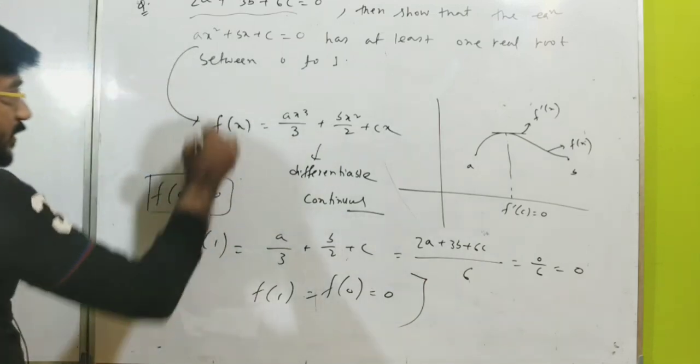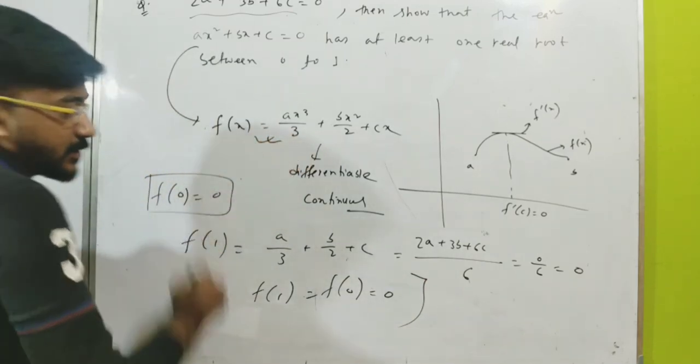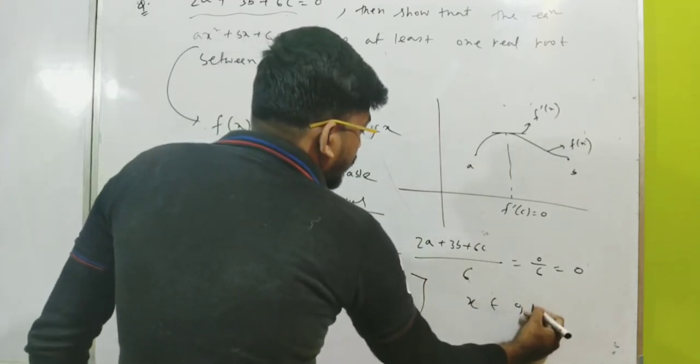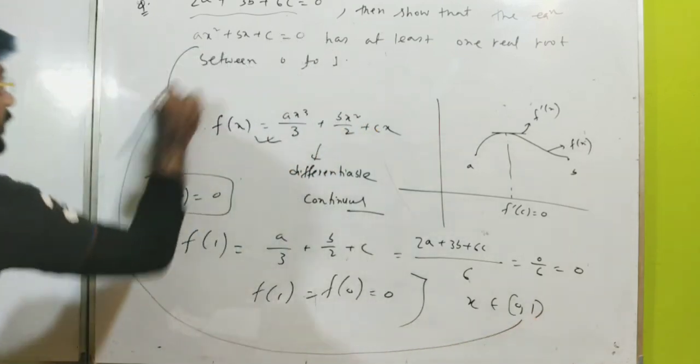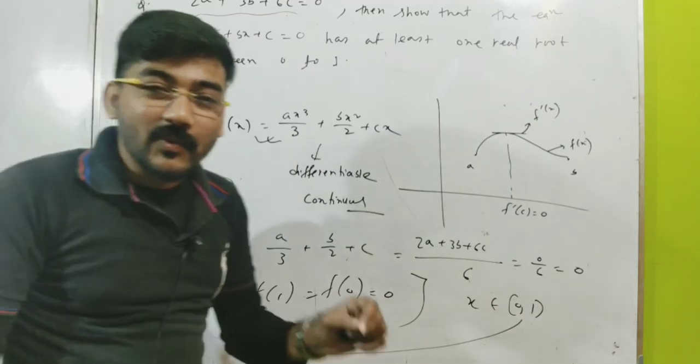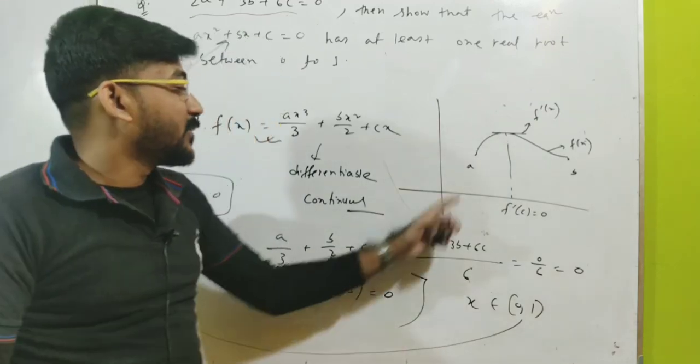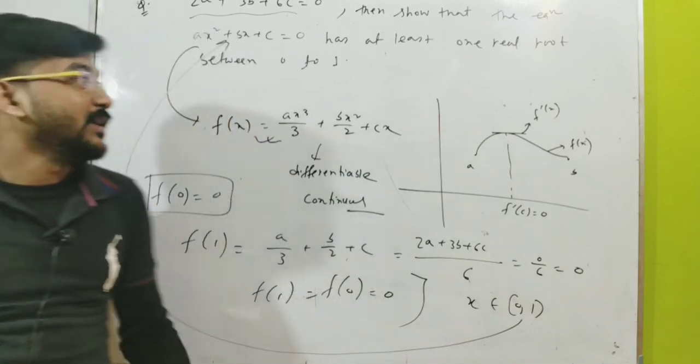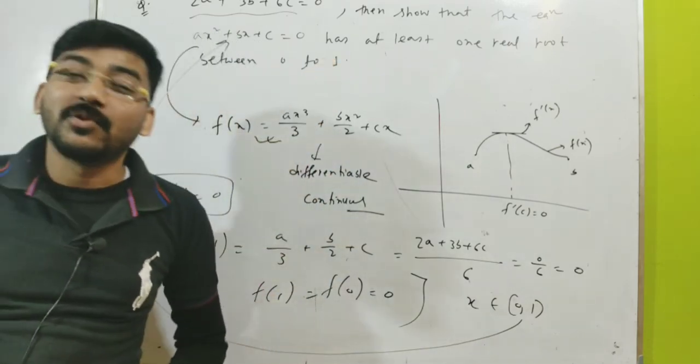So this function satisfies Rolle's theorem between 0 and 1. That means its derivative, ax square plus bx plus c, should have at least one real root between these 2 points a and b, and here a and b are nothing but 0 and 1.